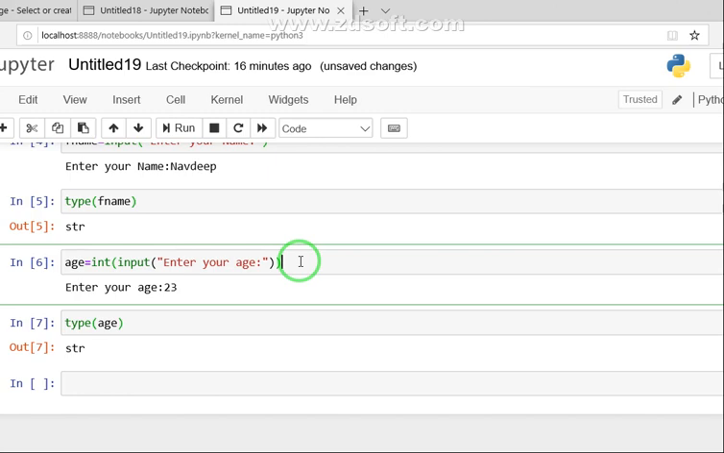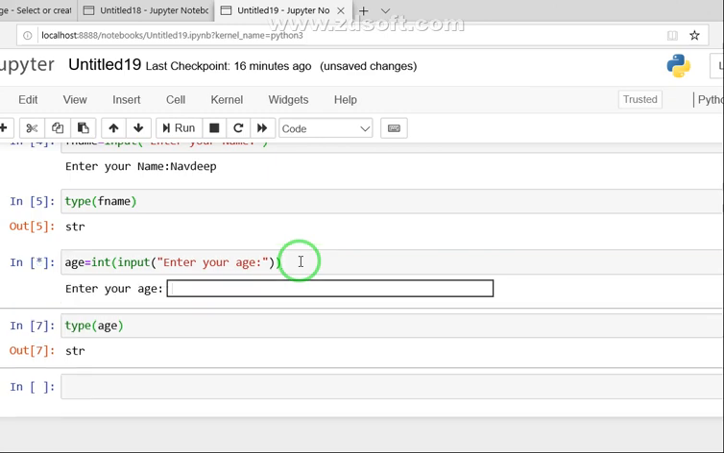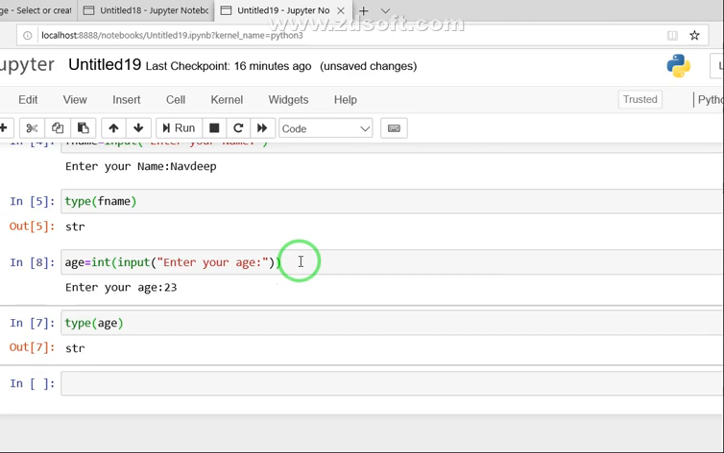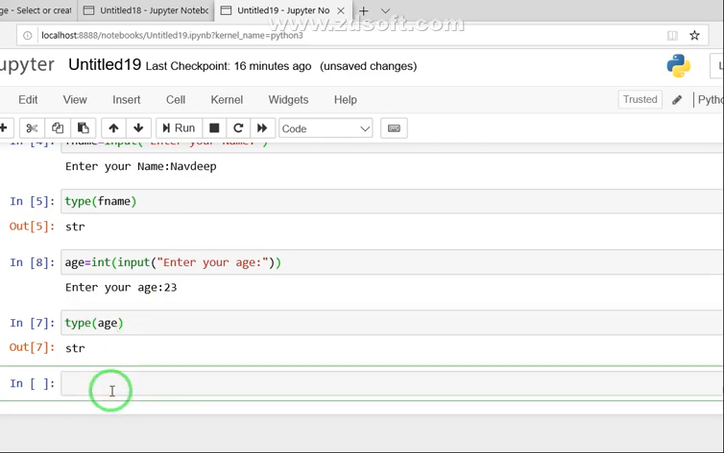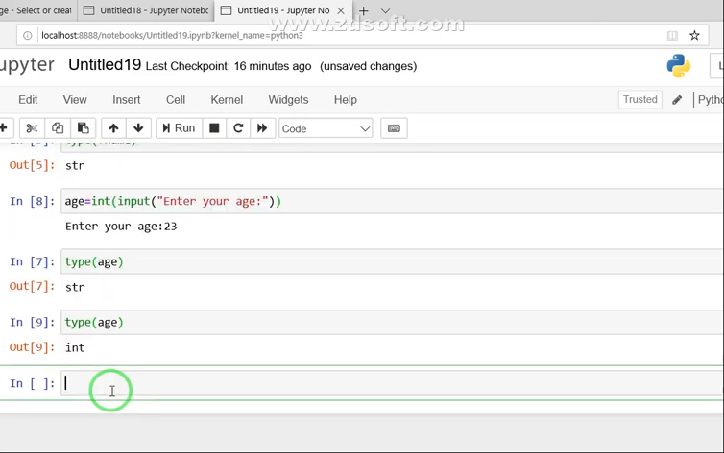You see here when I execute this, it asks about the age. Let's say again I enter 23. Okay, now if I check the type of age, the age type has now been converted to integer, because I have used typecasting, and now it is an integer data type.